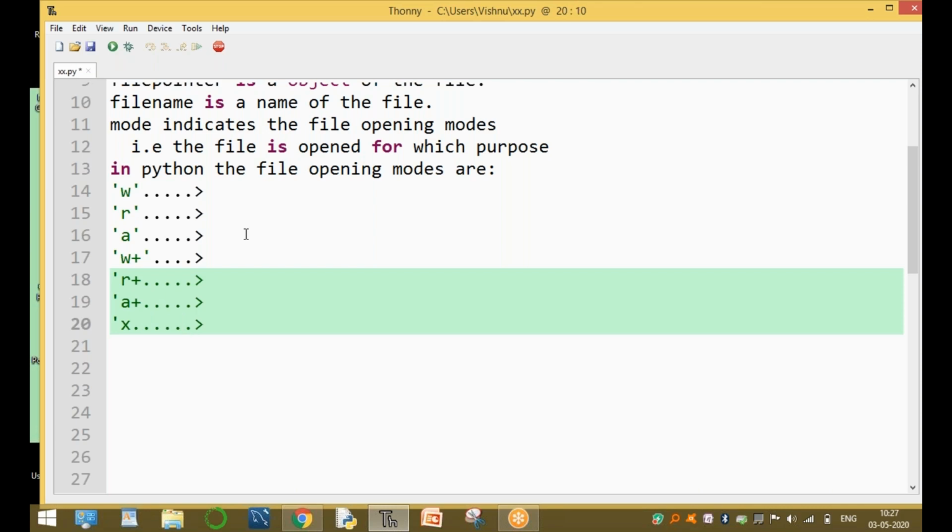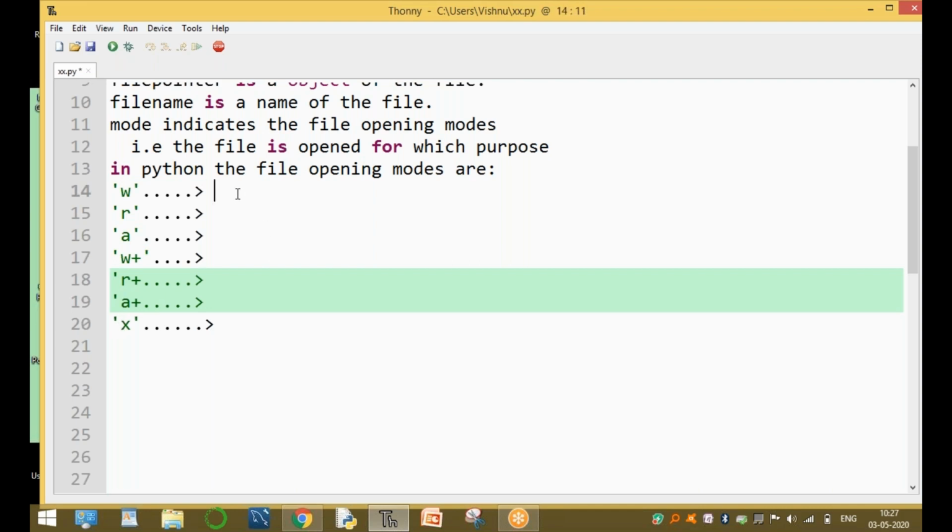Seven modes are available to open a file in Python. So now: W mode, R mode, A mode, W plus, R plus, A plus, and X.